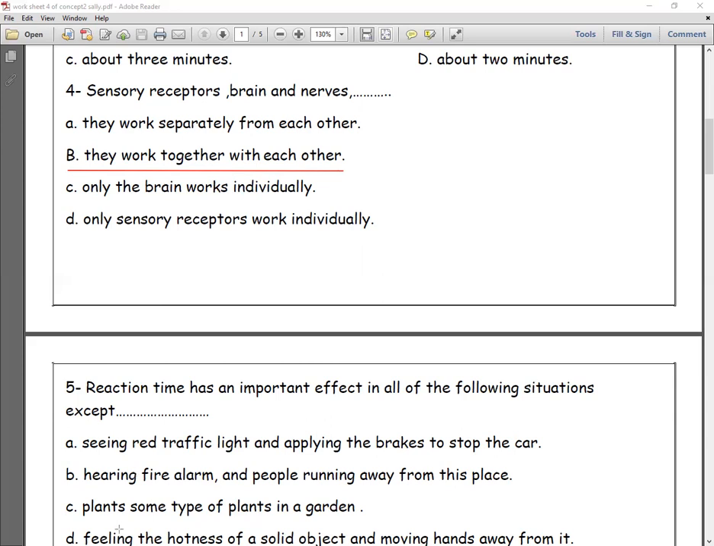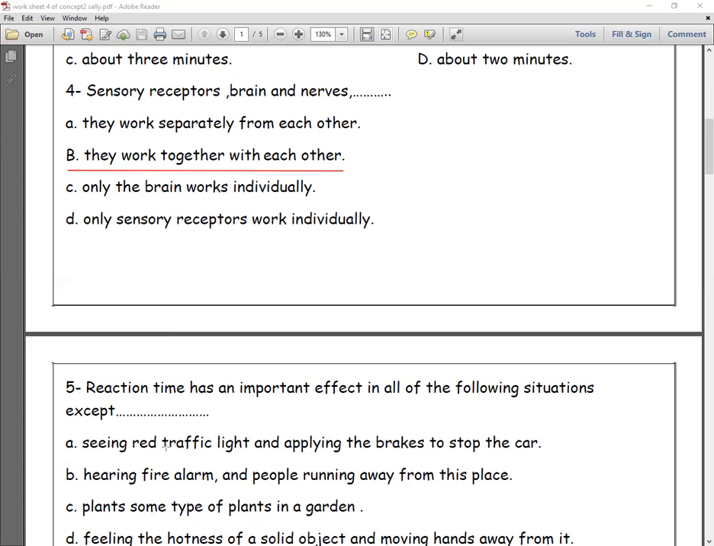Okay. Number 5, reaction time has an important effect in all of the following situations except. Except means without. Seeing a red traffic light and applying the brakes to stop, for sure it is important. Hearing the fire alarm and people running away from this place, also important. Planting some types of plants in a garden. It's not important to take a low reaction time, or even to calculate what your reaction time is.